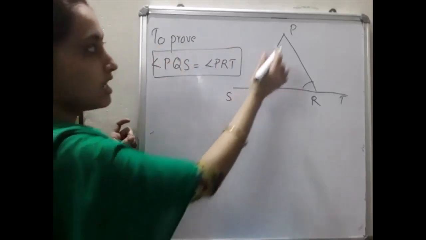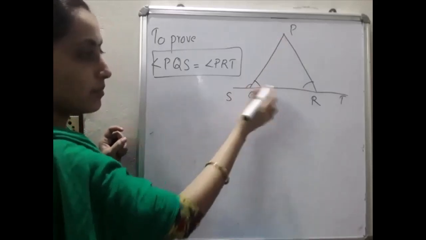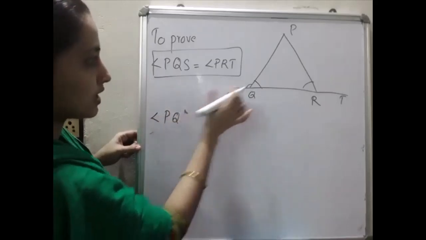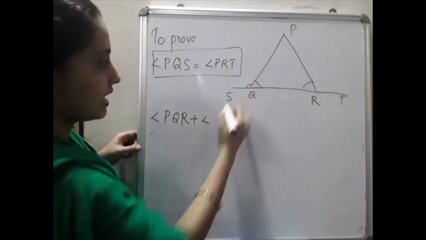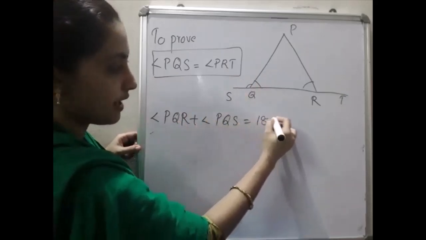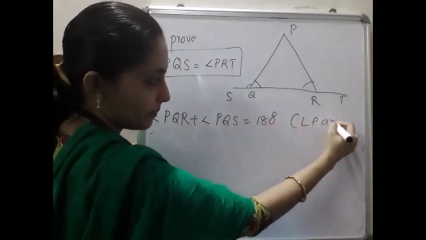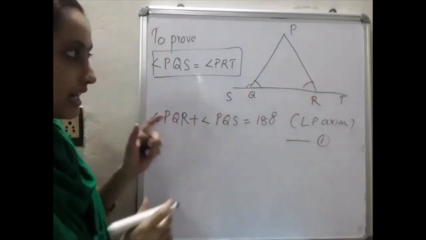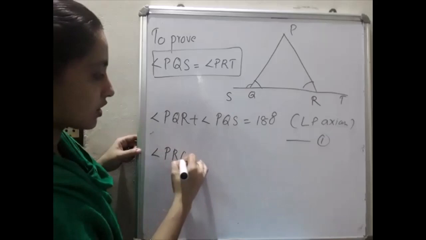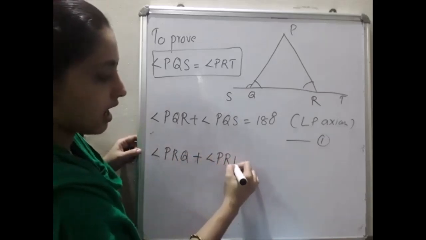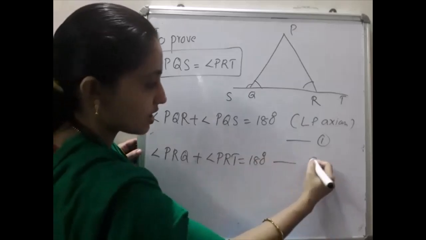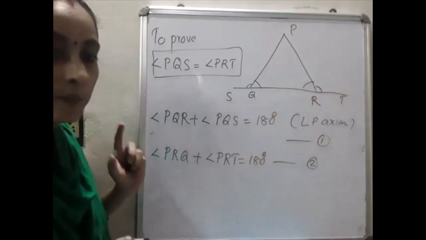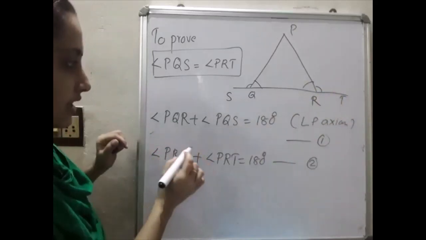So for that purpose, listen here. While going through this, you can see a linear pair. Is it the sum of these two? So we can write angle PQR plus angle PQS will be equal to 180 degree. Reason: linear pair axiom. Okay, mark this as equation number 1. Similarly, here also we can see one linear pair. What is that angle? PRQ plus angle PRT is equal to 180 degree. That is equation number 2. Same reason. So angle PRQ, this angle, plus PRT, this angle, is equal to 180 degree.